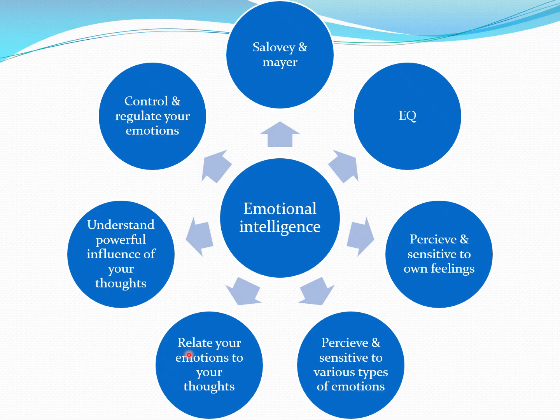They are able to relate their emotion with their thoughts. Emotion, thoughts, and behavior are interrelated. So we need to understand that the emotion influences the thoughts and the thoughts influence the action. There is a need to control and regulate your emotions.